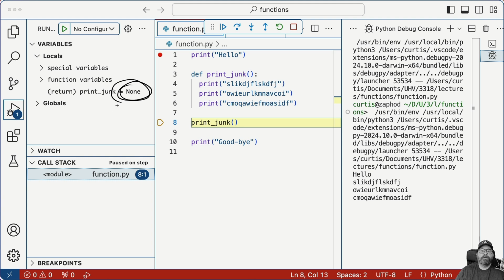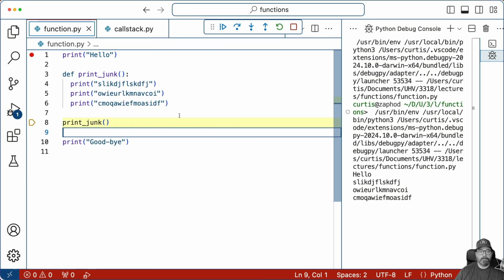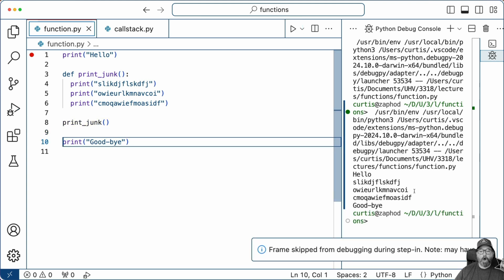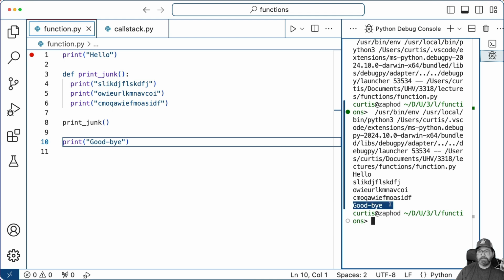We have things like strings, and they can be any text, and booleans, which can be true or false, and numbers, which can be any number. There is a None type, and it has one value, None. So now we're here, and this is returning the value None. If we wanted to print that out, it would then print None. If we wanted to assign it to a variable, the variable would then be set to None. None is like saying there is no value here. So now that we have that done, if we just keep stepping, now we're at goodbye, and we step again, and it's all done. And it prints goodbye right here. So that's how it affected this line of code.